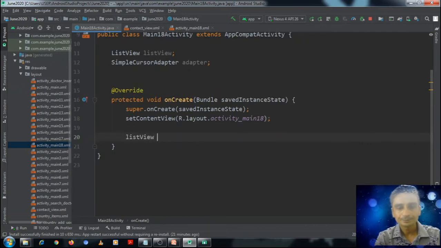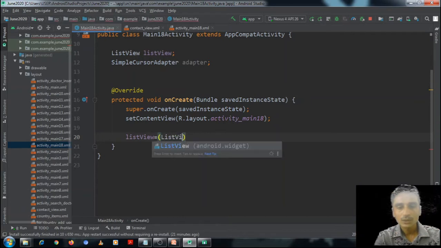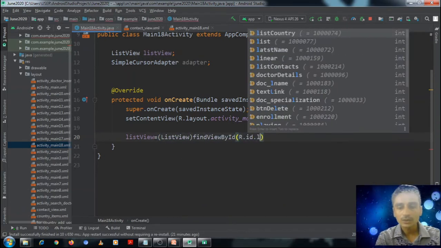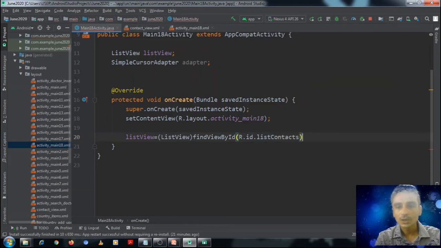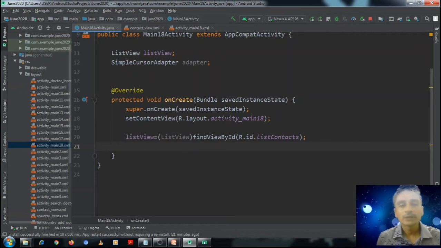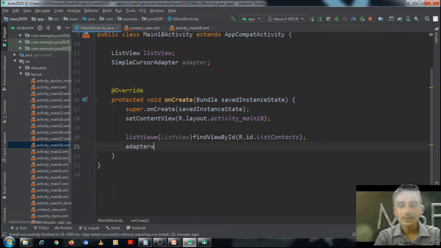List view is equal to find view by id R.id.list context. Now next thing that we would define is adapter is equal to.